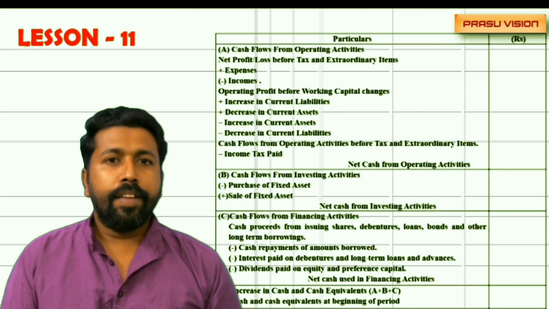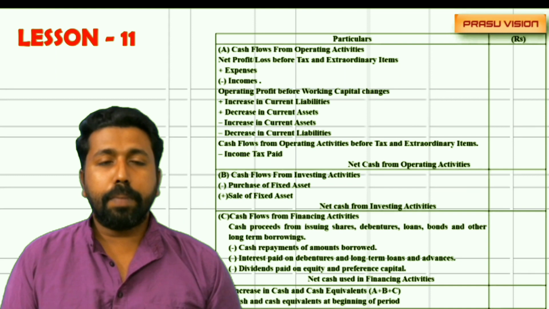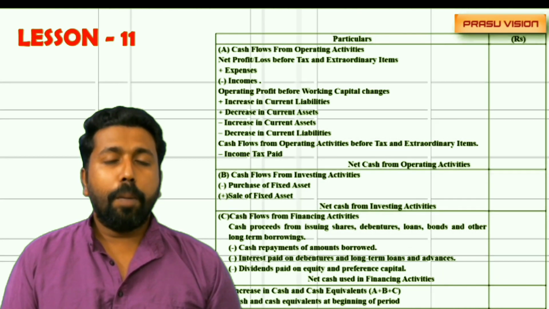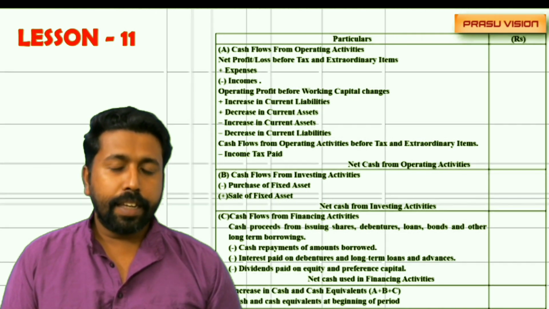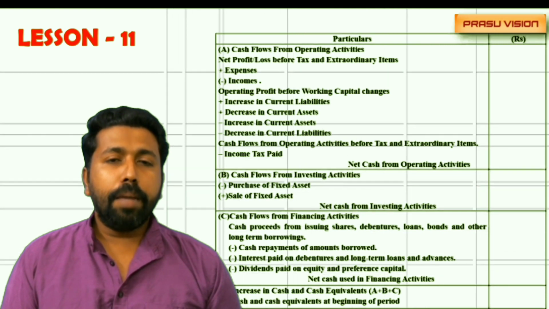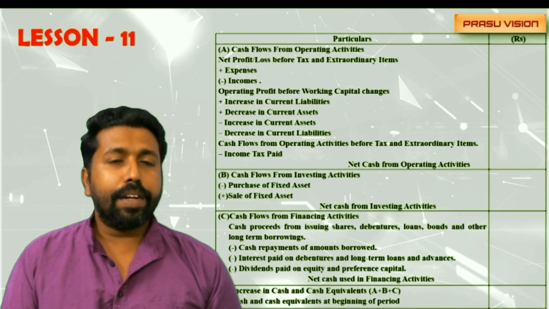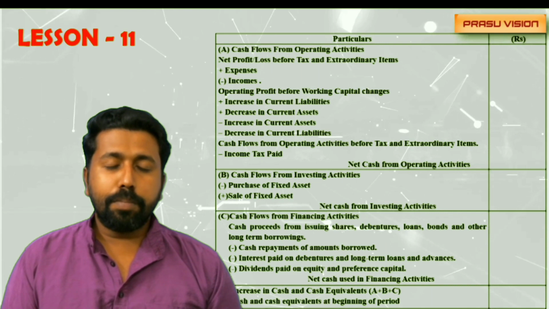Please keep in mind. And the accumulated depreciation account is prepared. It is a liability account. So the opening balance will be written in the credit side, that means credit side by balance brought down, and the closing value will be written in the debit side to balance carried down.